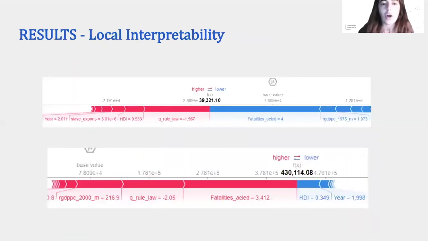So we are quite satisfied. Also, the added value of this work is that we have added an interpretability layer to see which were the variables that were affecting the results obtained by the model the most. Here we can see in bold the prediction of the number of refugees. In pink, we can see the variables that make this prediction higher, and in blue, the variables that make it lower. For example, a lower value of fatalities makes it lower, and a high value of fatalities makes it higher.